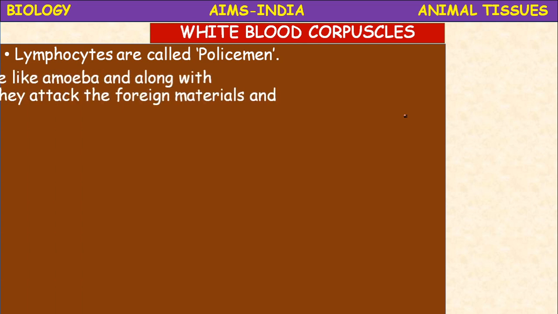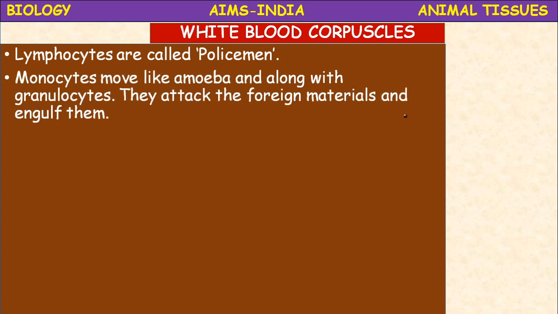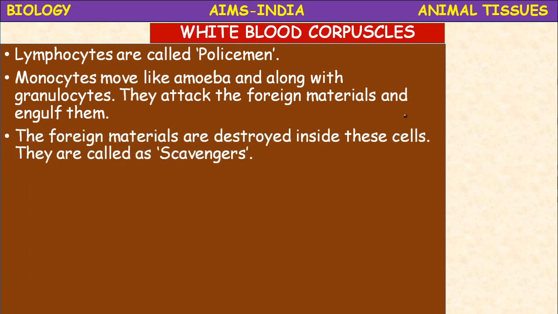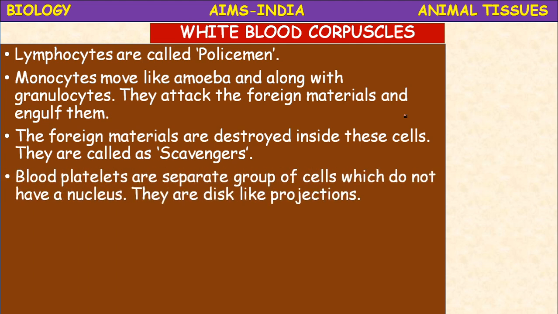Monocytes move like amoeba, they are also called amoebocytes, and along with the granulocytes they move. They attack the foreign materials and engulf them. The foreign materials are destroyed inside these cells. Which cells? Monocytes. So they are called scavengers.